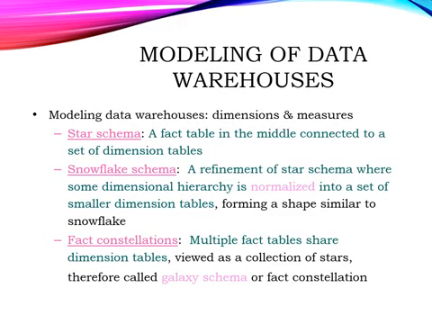The modeling of a data warehouse: modeling data warehouse dimensions and measures. The first one, star schema, snowflake schema, and fact constellation. Star schema: a fact table in the middle connected to a set of dimension tables. Snowflake schema: a refinement of star schema where some dimension hierarchy is normalized into a set of smaller dimension tables, forming a shape similar to a snowflake. Fact constellation: multiple fact tables share dimension tables. It is viewed as a collection of stars, therefore called galaxy schema or fact constellation.